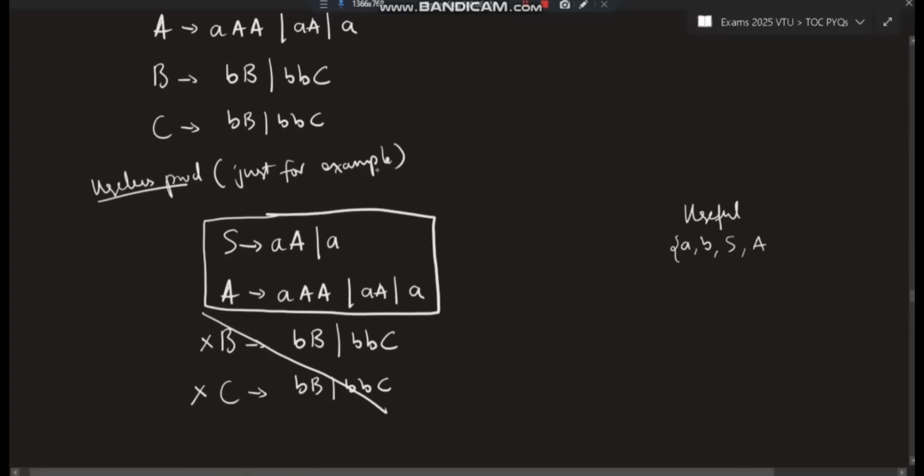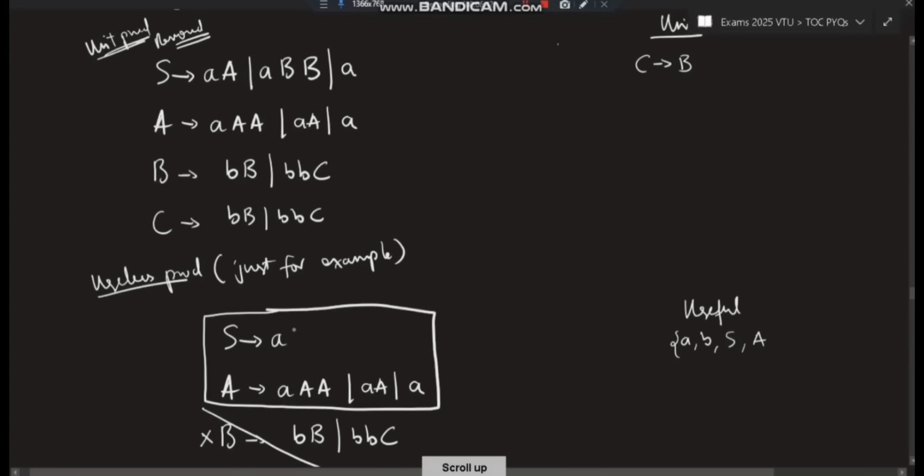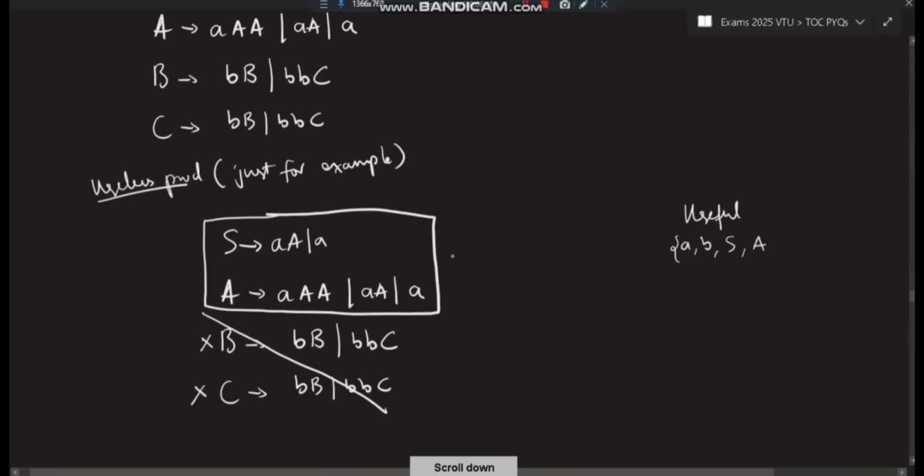You got the point. And one more thing you have to check is S goes to a and capital A, and A goes to these things. Now if S goes to capital A was not there, if it was just S goes to small a, then I cannot reach A by any chance. I'll start from here, I'll go to a, that's it, end. So this will also become useless because there is no way I can reach A from S. S is the starting symbol, I cannot reach A, so that will also become useless. In that case I would have written it, but since capital A is there, this is useful only. So this is the removal of useless productions. The final answer is this one, in case they ask in the exam.